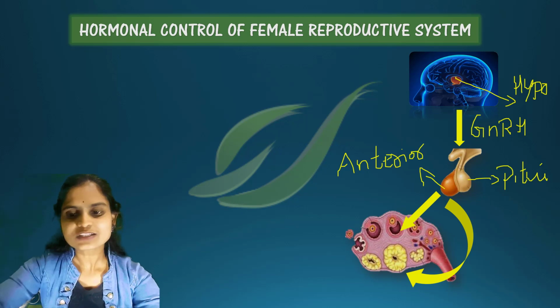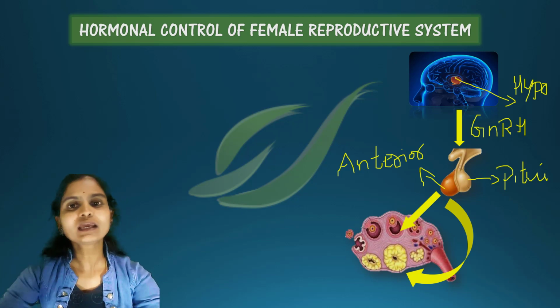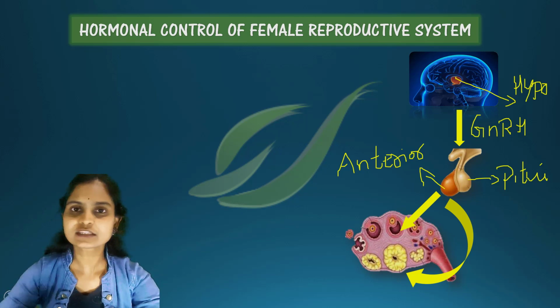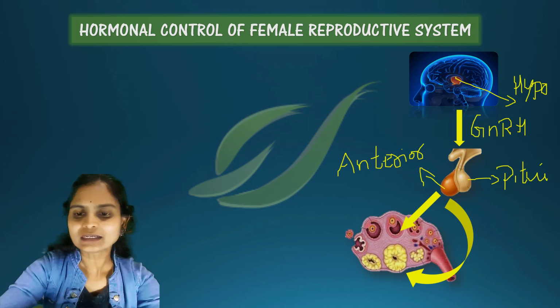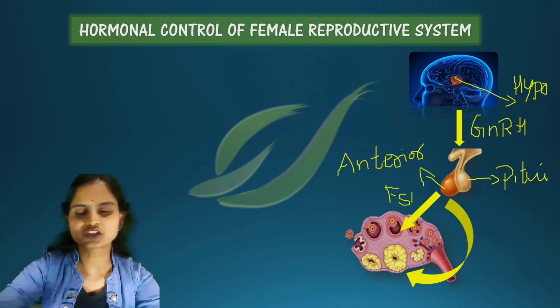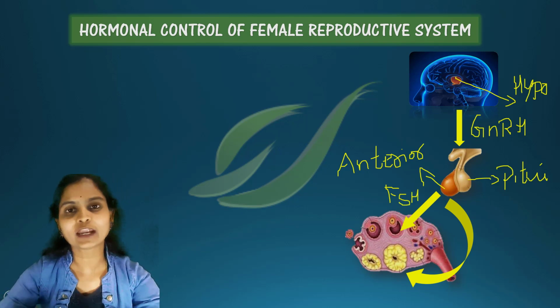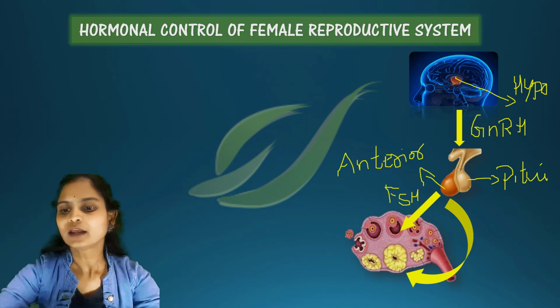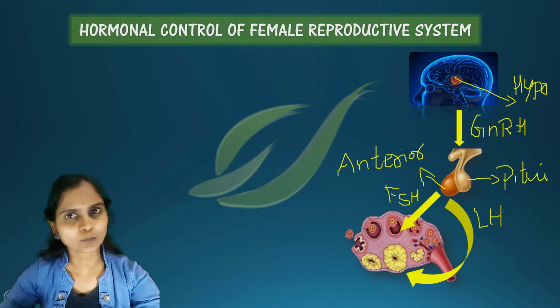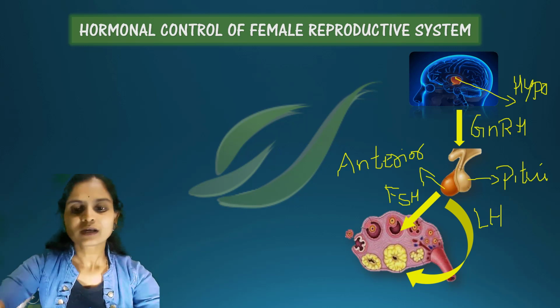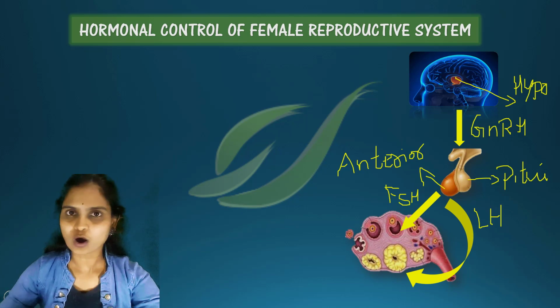As it gets stimulated, the pituitary gland releases two hormones called FSH and LH. The anterior pituitary releases FSH, follicle stimulating hormone, and it also produces LH, which means luteinizing hormone.